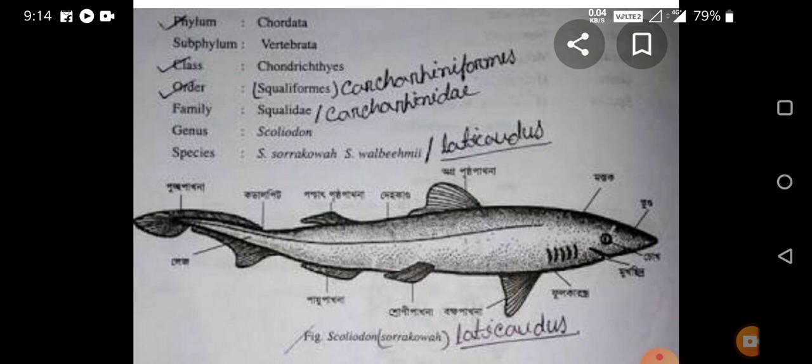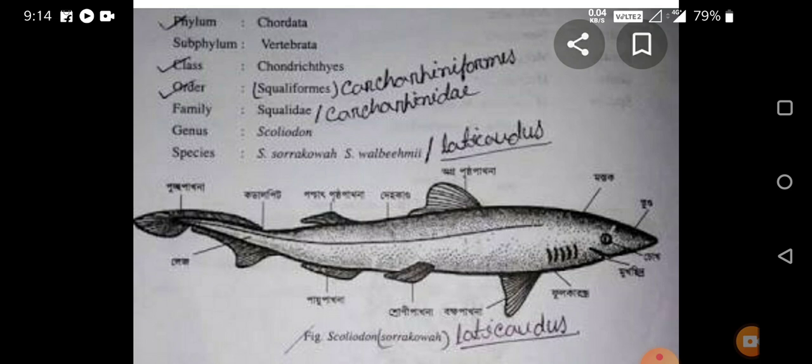Therefore, the teeth of Scoliodon are in the homodont condition. It means the teeth of that animal are similar in shape, size, and function. All teeth are similar, therefore it is the homodont condition. Also, another condition is found, that is the polyphyodont condition. What is meant by the polyphyodont condition? Polyphyodont condition means the old teeth are replaced by new teeth several times in a life. That is known as the polyphyodont condition.